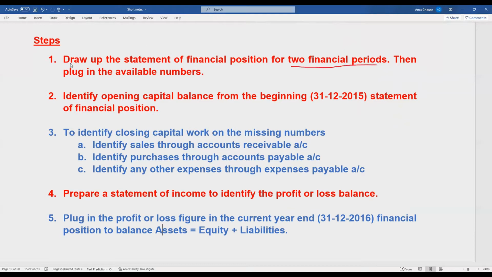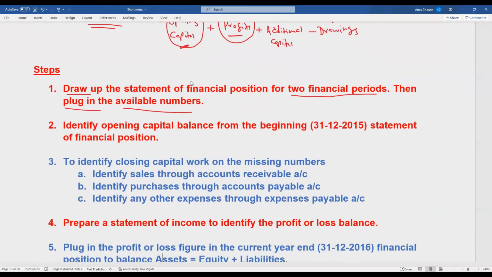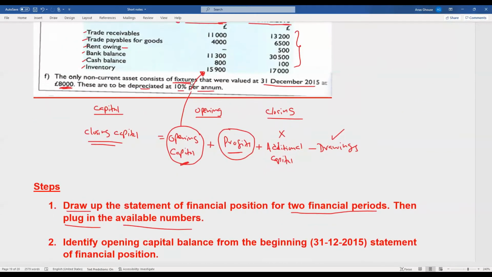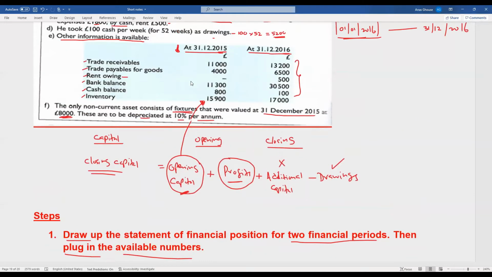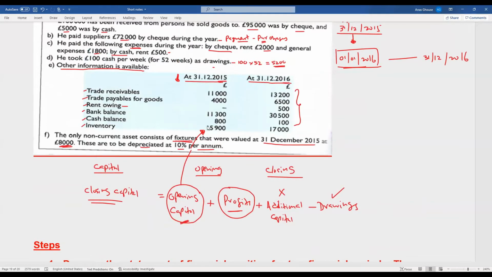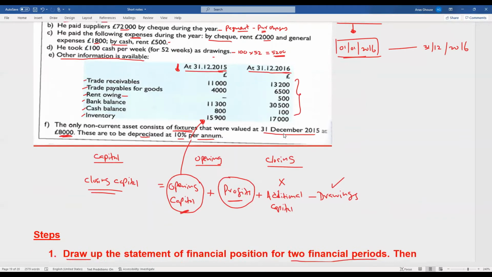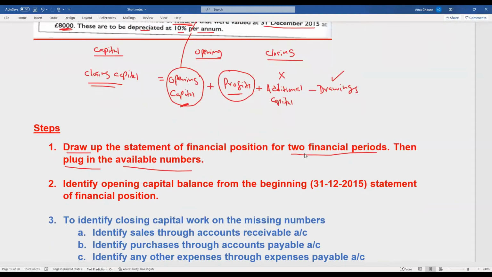So just draw up the statement of financial position, then plug in the available numbers. You are given assets and liabilities, and the non-current assets number is also given. For 2015 and 2016, just draw up the financial position.